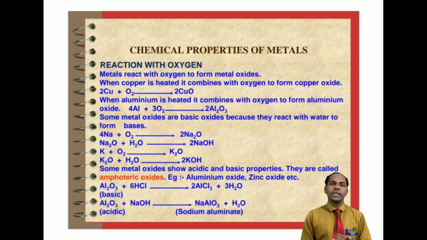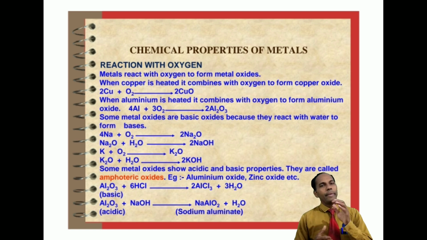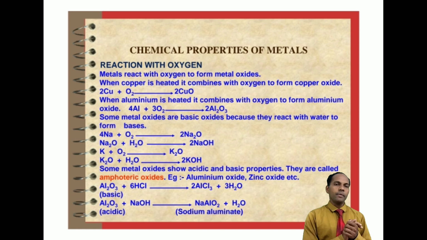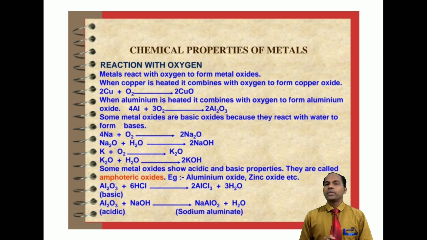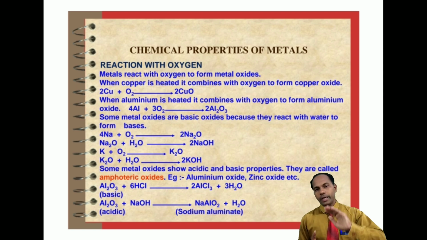So metal oxides show basic nature, but some metallic oxides show both basic properties and also acidic properties, which are called amphoteric oxides. The best example I can say is aluminum oxide, which reacts with acid and also reacts with base.